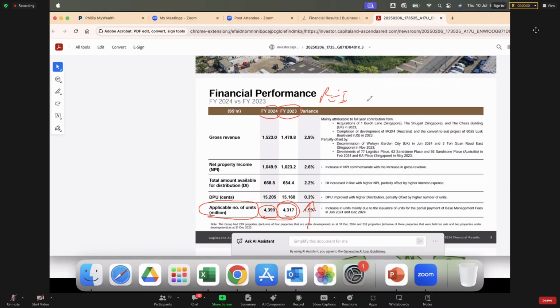So imagine you buy a standard REIT, you buy 10,000 units and you never do anything. So your holding at 2023, your percentage will be 10,000 divided by the 4.3 billion units. That's your weightage. At 2024 it will be 10,000 divided by 4.39 billion. So what does this tell you? A lot of people call this dilution, in the way that your stake in the REIT becomes lesser. By doing nothing, your stake in the REIT becomes smaller.